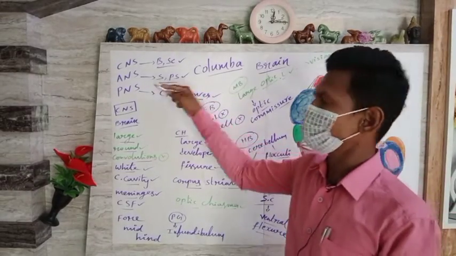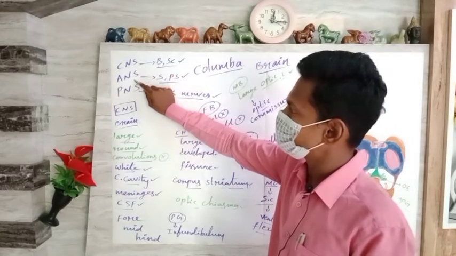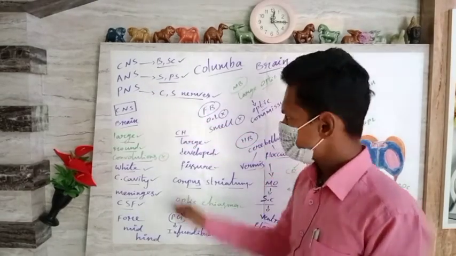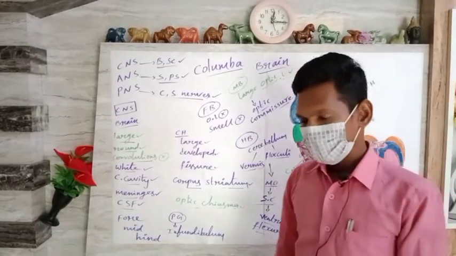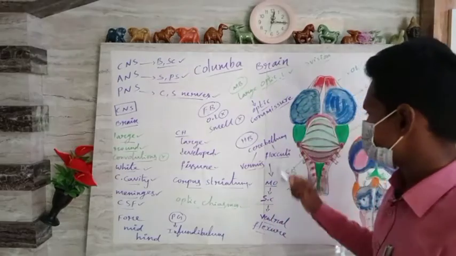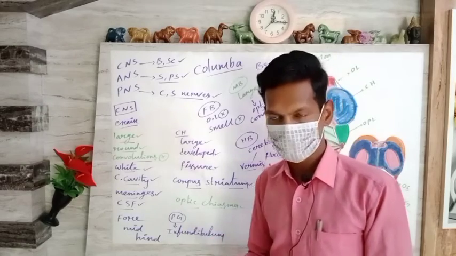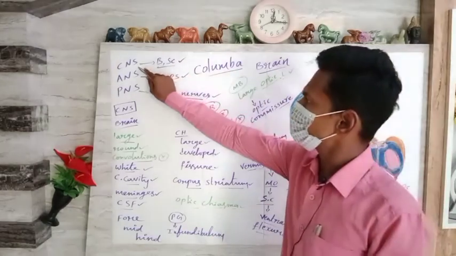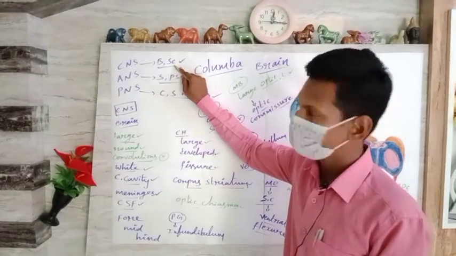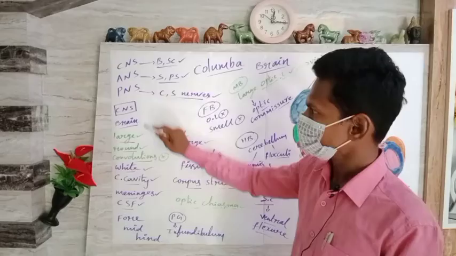Generally, the nervous system in the Columba livia is subdivided into CNS, central nervous system, ANS, autonomous nervous system, and PNS, peripheral nervous system. So all these types of systems we could observe in mammals also. So the entire nervous system is closely related to our mammals' nervous system. The central nervous system consists of brain and spinal cord. We knew that already. So brain and spinal cord together form the central nervous system.